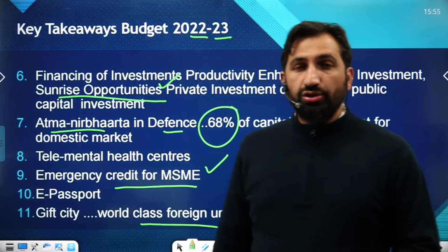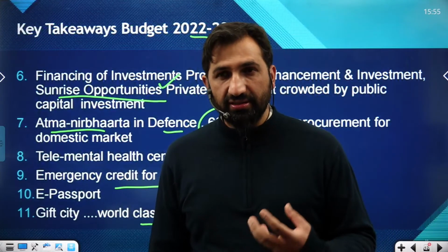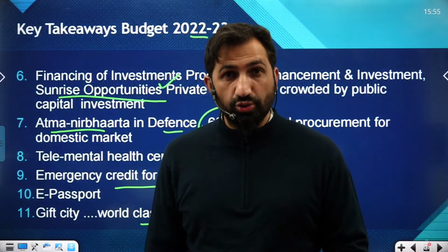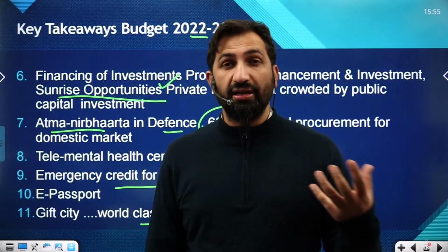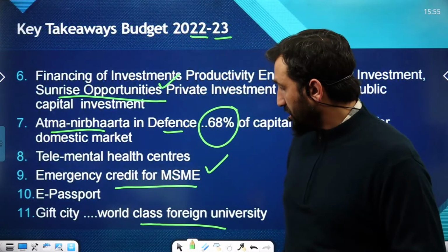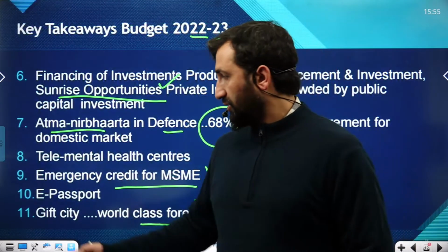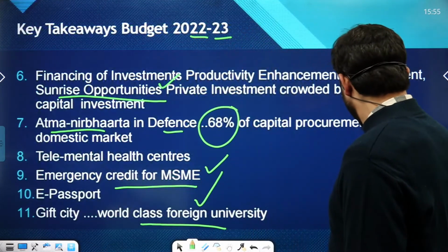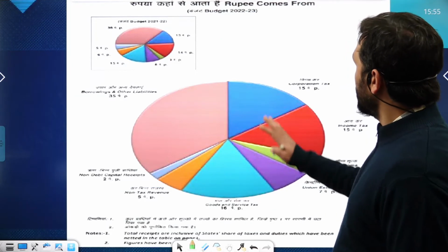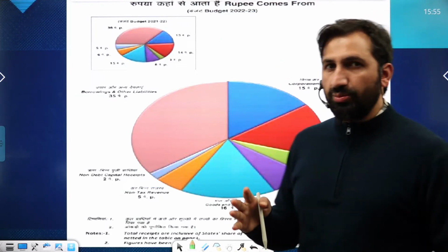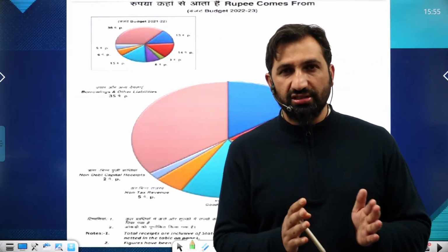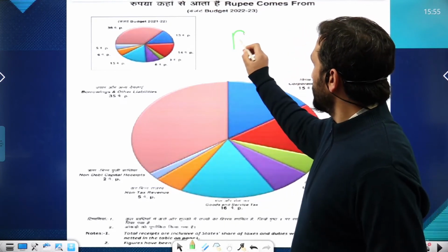And most importantly, the Government of India wants to introduce different special educational zones, not only economic zones, but educational zones, where world-class universities can be established. They have kept the name GIFT. सो दिस इज द वायर फ्रॉम रुपी कम्स, क्योंकि बजट के दो हिस्से हैं, रेवेन्यू रिसीट्स एंड कैपिटल. देयर इज समथिंग कॉल्ड रिसीट्स.